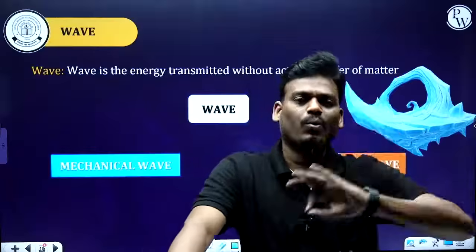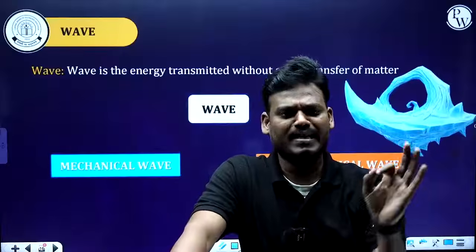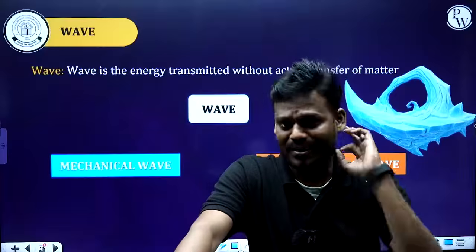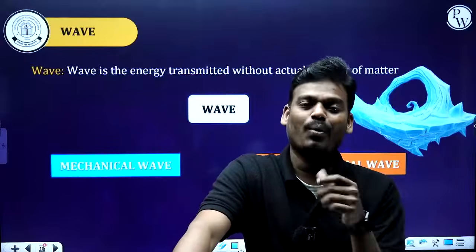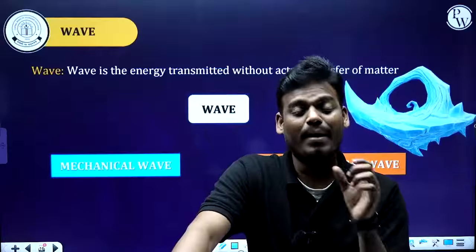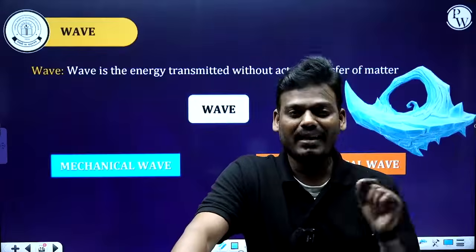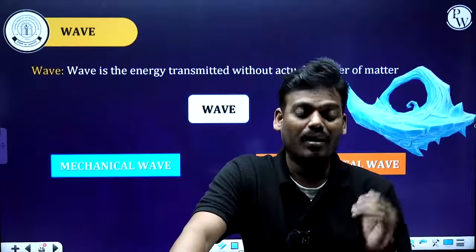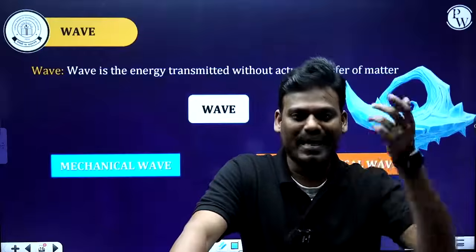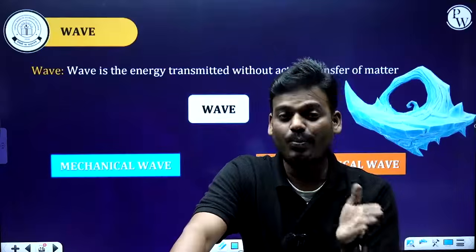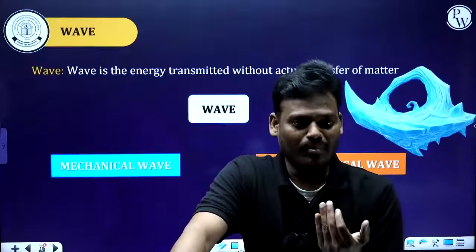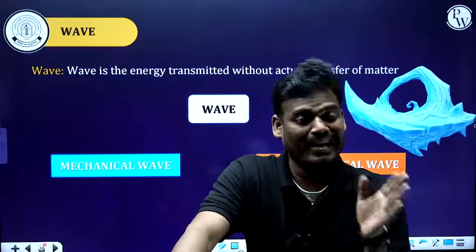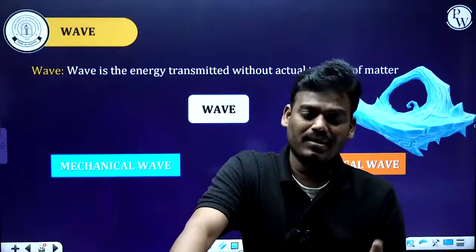So now we know the definition of sound. It is nothing but a form of energy which gives the sensation of hearing, and the unit is the decibel. And how is sound produced? By vibration of a body. The next one, propagation of sound. If sound is produced, it has to propagate to reach our ears. So propagation of sound, it can travel through solids, liquids, as well as gas.